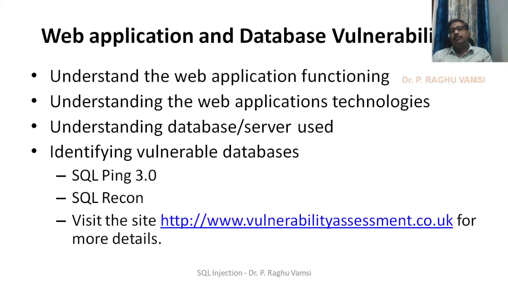SQLmap is a tool which uses all the payloads it has, meaning payloads related to all databases like MySQL Server, MS SQL, PostgreSQL, and IBM DB2. So all payloads were used.